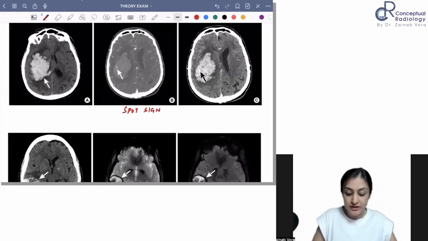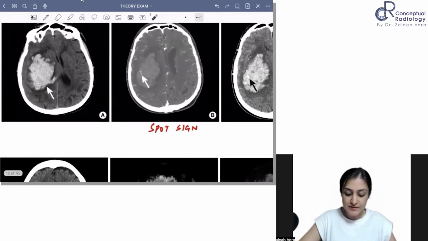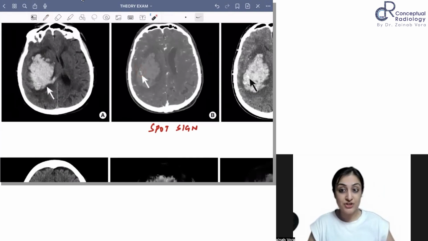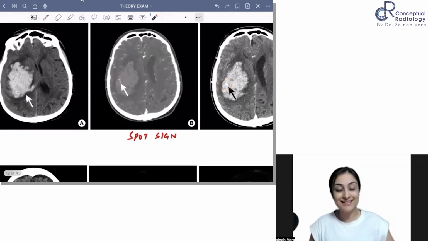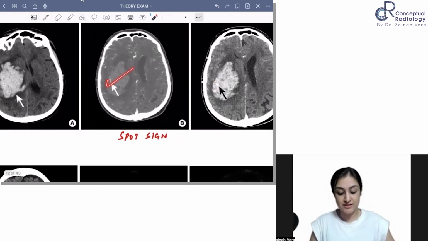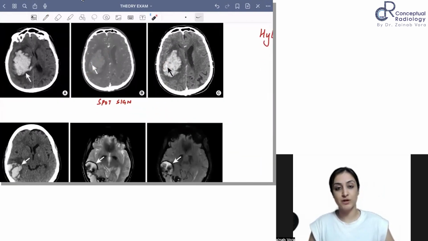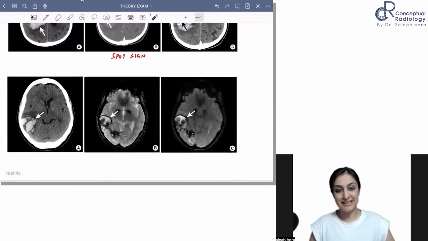On giving contrast, can you see how there is this bleeder that you can appreciate in the center? So this is the spot sign, and in a little delayed post-GAD image, this is the CT angio phase. A little delayed image, you can see how it is pooling, the contrast is pooling. So this shows you the bleeder. So this is what can pick up the source of a bleed.